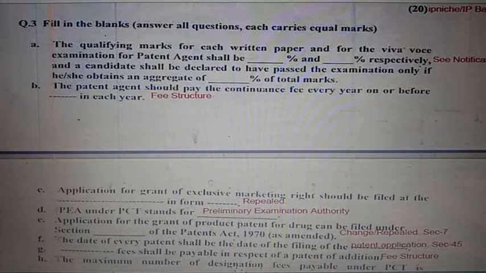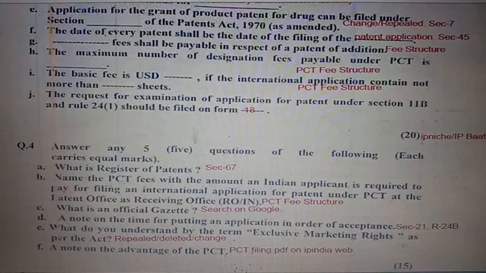Question number 3c. Exclusive marketing rights. This section has been repealed. Question number 3d. PEA under PCT stands for Preliminary Examination Authority. Question number 3e. Application for the grant of product patent for drug can be filed under this section has been amended. Kindly see section 7. Question number 3f. The date of every patent shall be the date of filing of the patent application. Kindly see section 45 for date of patent.